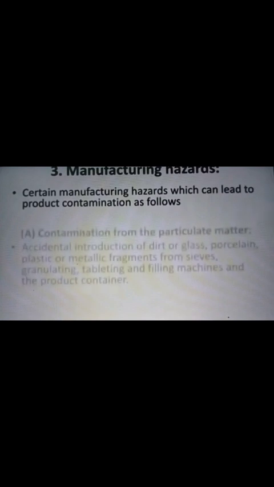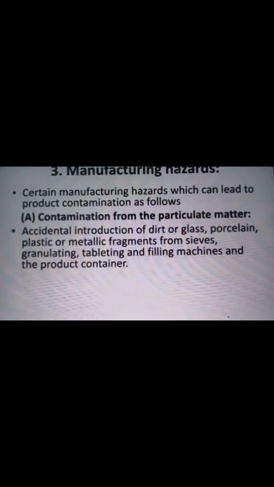The third source of impurities is manufacturing hazards. Certain manufacturing hazards can lead to product contamination. First, contamination from particulate matter. In this, the accidental introduction of dirt, glass, porcelain, plastic, metallic particles are the impurities present in the manufacturing hazard, for granulating, tableting and filling machines of the product container.